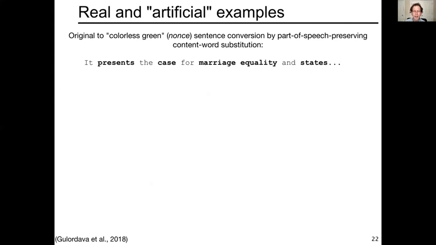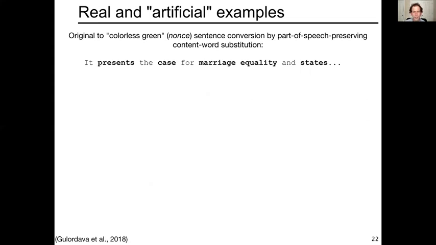Furthermore, the sentence cannot make semantic sense, but it is recognizable as a sentence that is well formed by the rules of English syntax. And this was once again a demonstration of the hierarchical structure and the productivity of human grammatical knowledge. Gulordava et al. created colorless green versions of these sentences by systematically substituting content words for other random content words while preserving parts of speech.